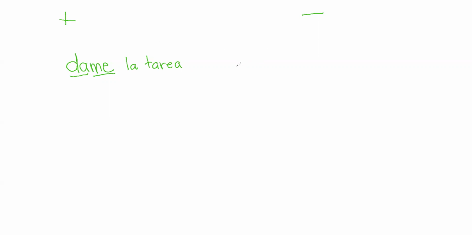When it's a negative command, it will work differently. You're saying negative, meaning no in front of it. The informal negative command of dar, the equivalent to say, don't give me homework, although you guys would never say that. We have to put the object pronoun before the conjugation, which is this: no me des la tarea.